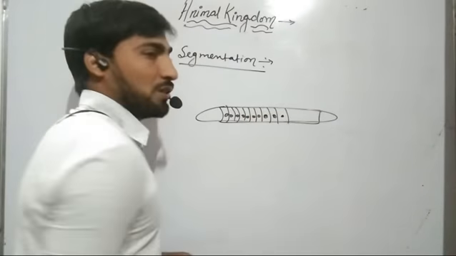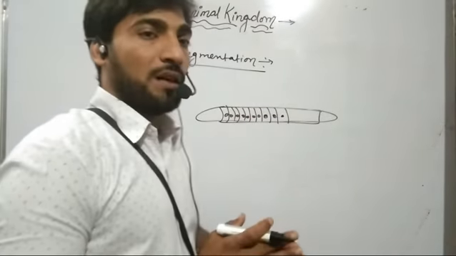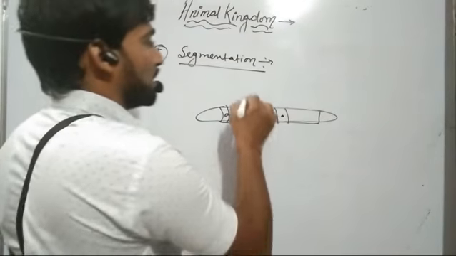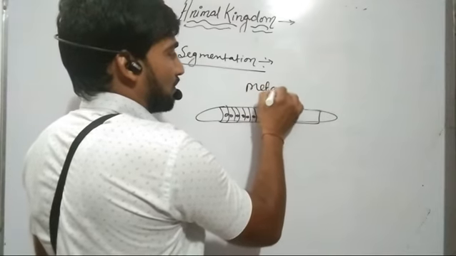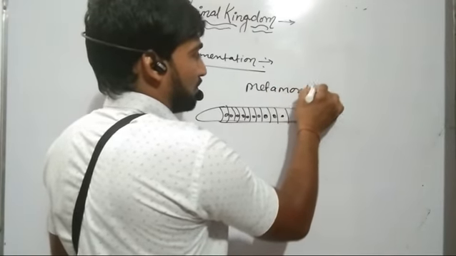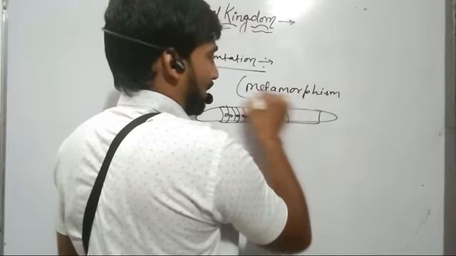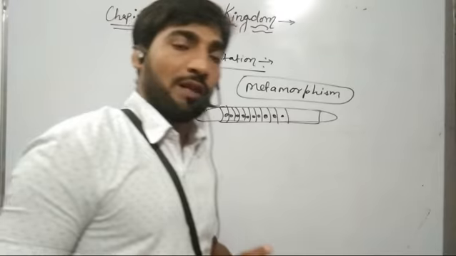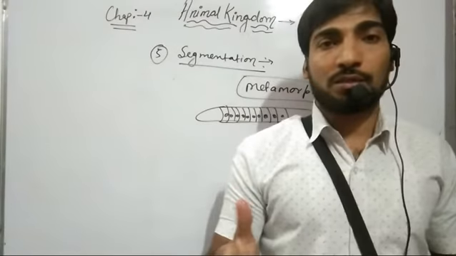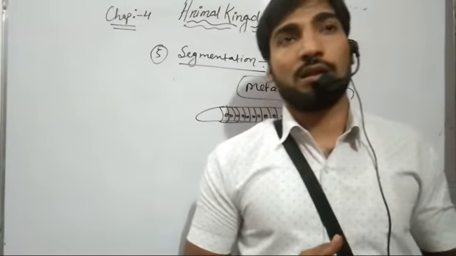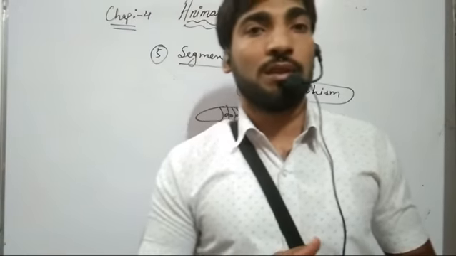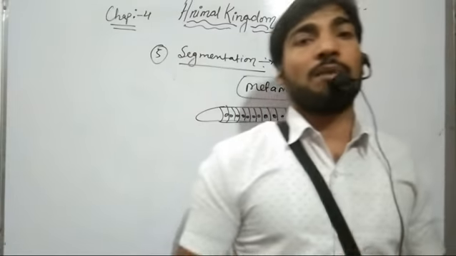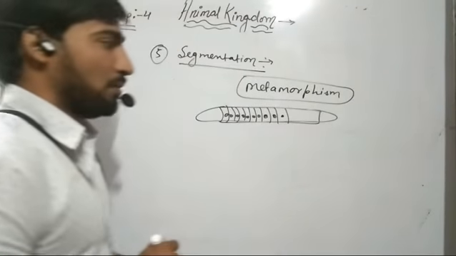For example, the earthworm has a segmented body, known as metameric segmentation. So, on the basis of whether the body is divided into segments or not, organisms can be of two types: those having a segmented body and those having a non-segmented body.